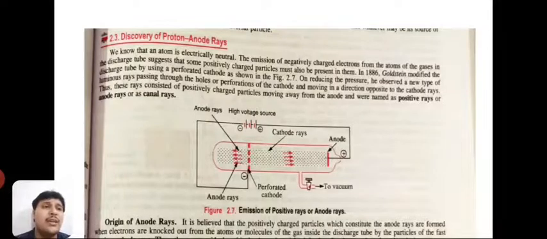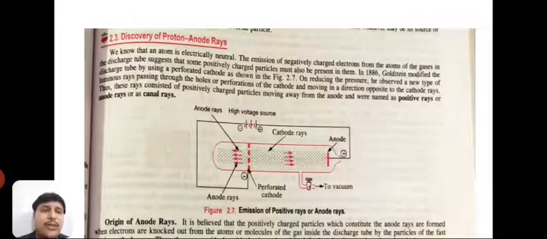In 1886, Goldstein modified the discharge tube by using a perforated cathode as shown in the figure. On reducing the pressure, he observed a new type of luminous rays passing through the holes or perforations of the cathode and moving in a direction opposite to the cathode rays. Thus, these rays consisted of positively charged particles moving away from the anode and were named positive rays, anode rays, or canal rays.